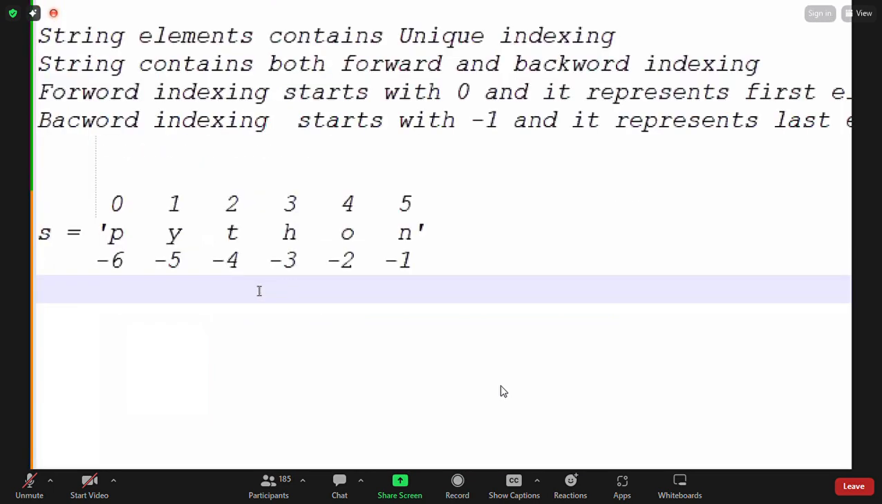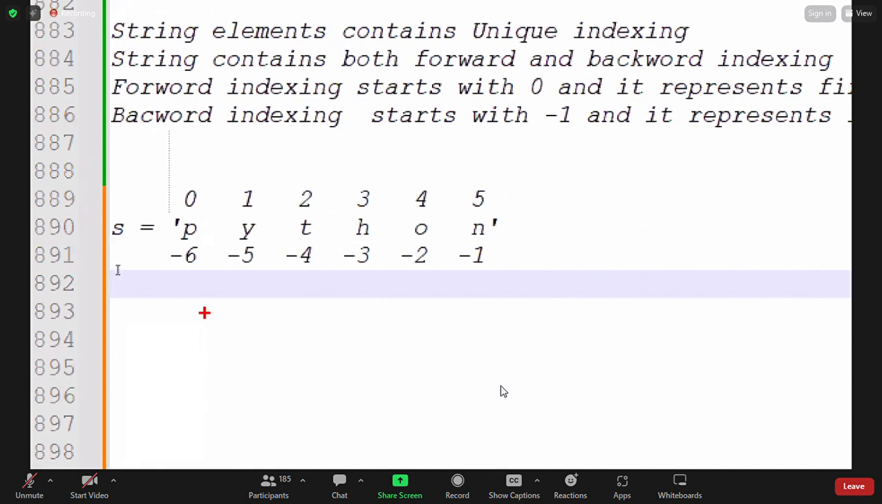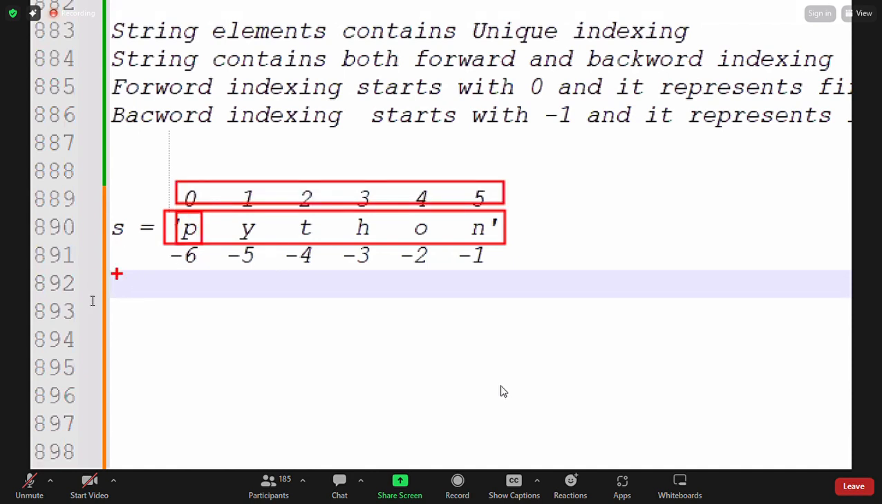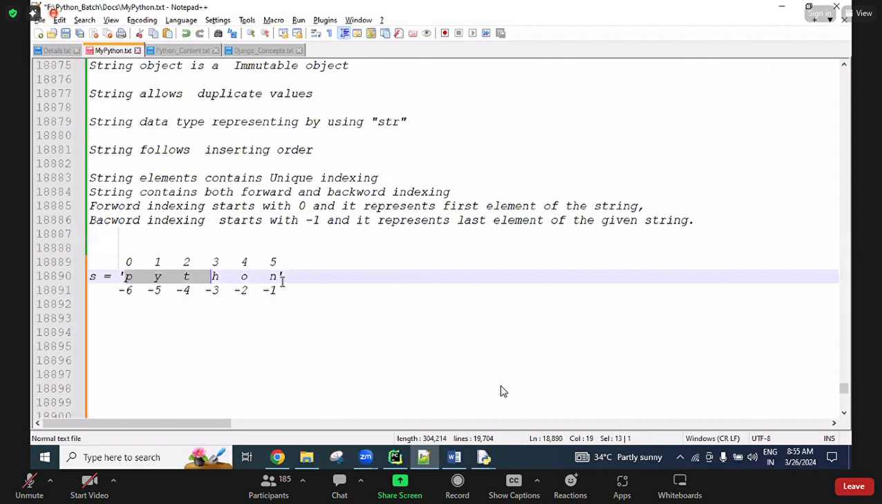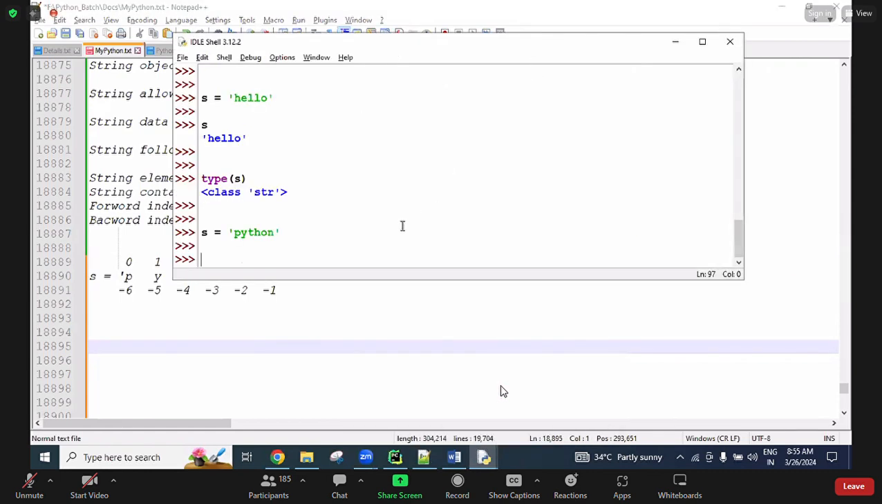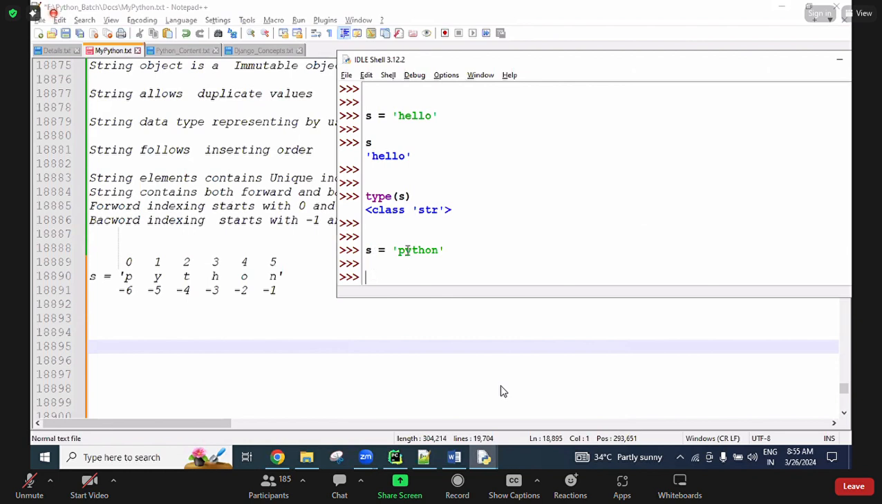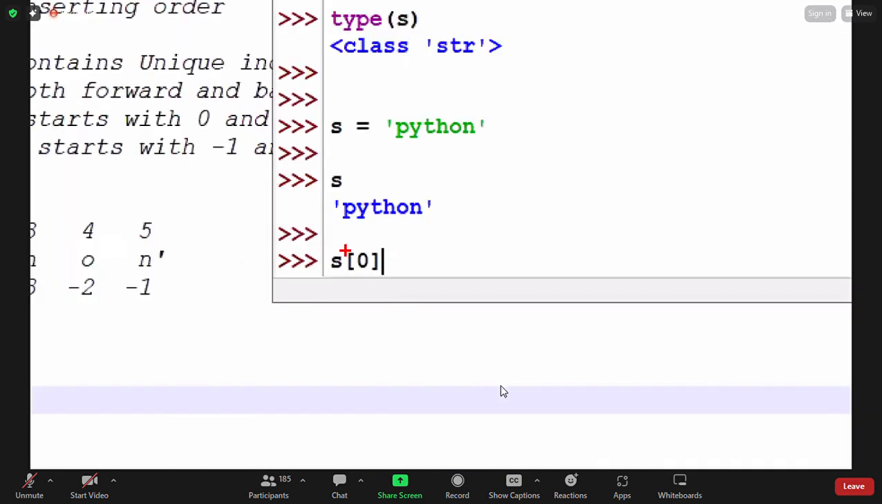Now here, the interviewer asks: this is my string, from this string I want to access the P letter, the P character. Based on these index numbers, we can access the values from the string. You can see here, I will test it. Here s equals Python, I already have. Now s of 0, this is what we are calling indexing. S of, meaning we write the square bracket.